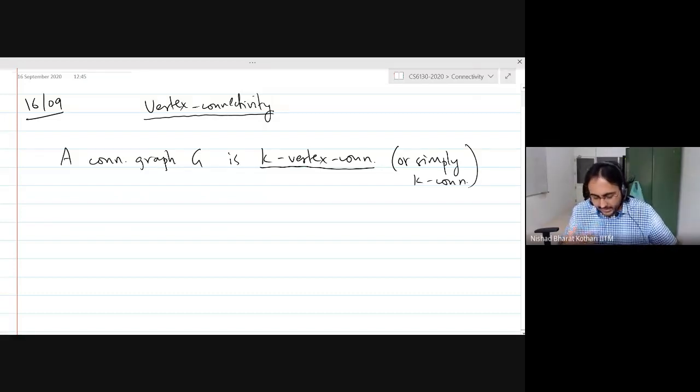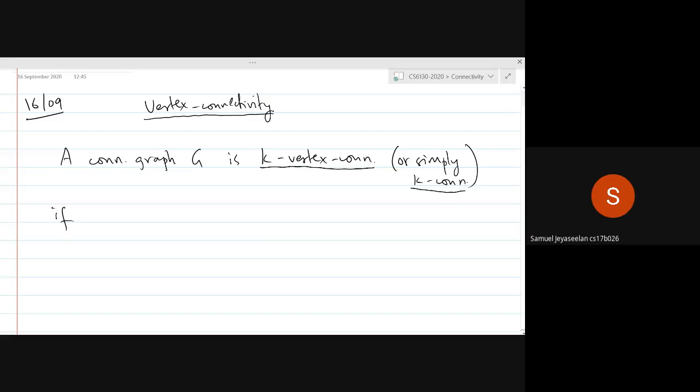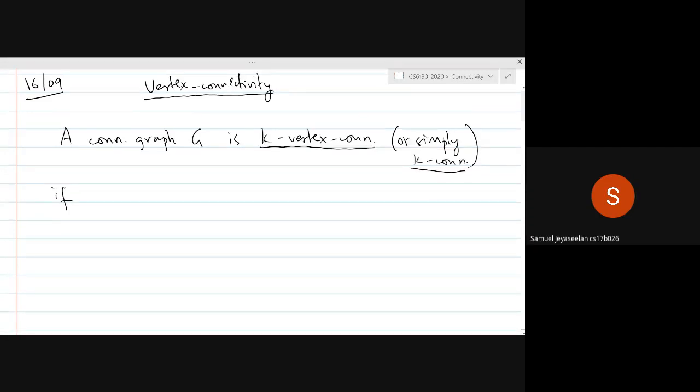I personally think edge connectivity is easier to think about, but that's not the point. So in the literature, k connected means k vertex connected. Can anyone tell me what the definition is? You would require at least k vertices to be removed to disconnect the graph.